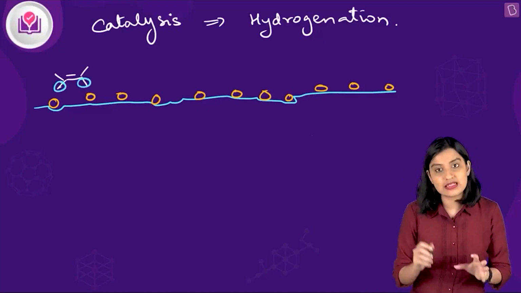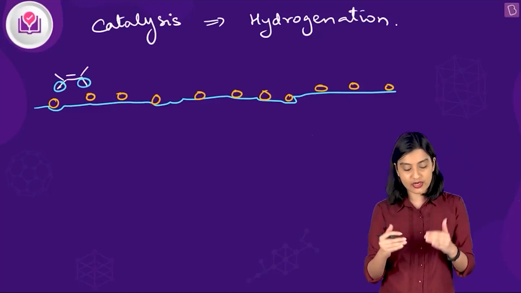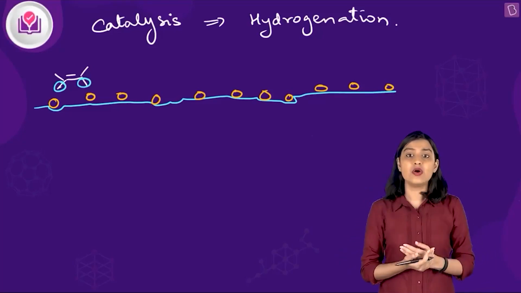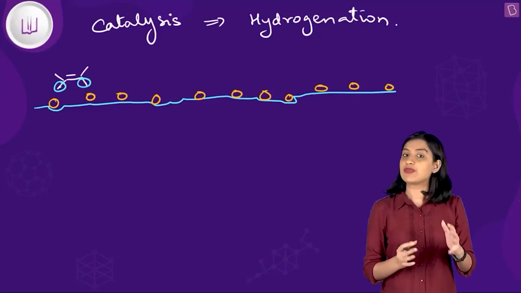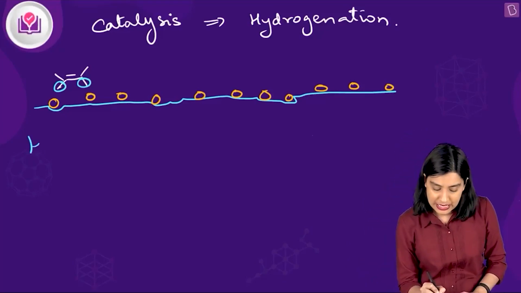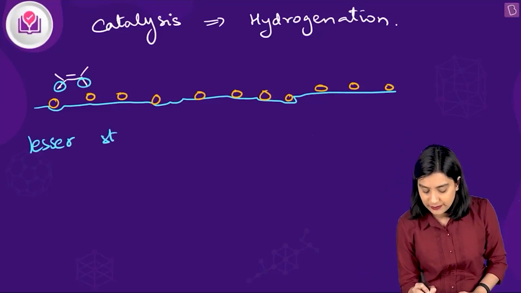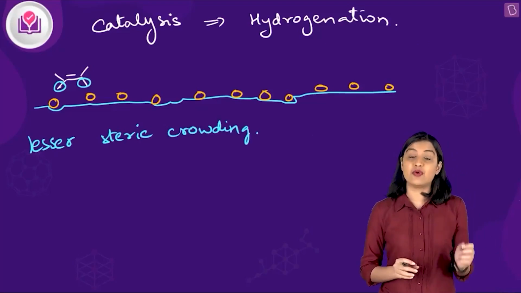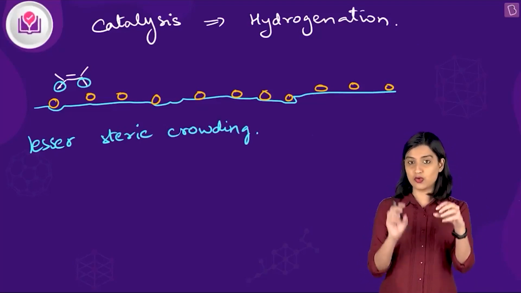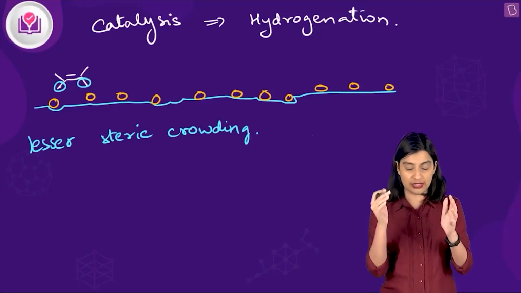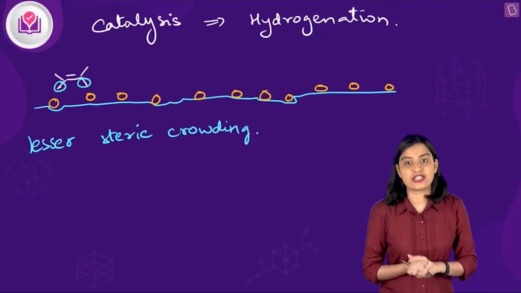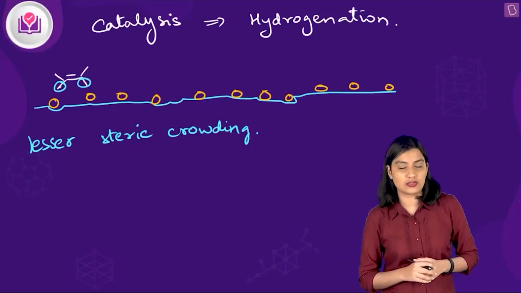The double bond is not able to interact with the hydrogen, which means the hydrogen that is going to reduce the double bond is not able to effectively interact with it. So what do you need? You need lesser steric crowding on the double bond, which means if you have less bulky groups, or smaller groups attached to the carbon on the double bond, then it's going to be easier for the hydrogen to have its reducing action in the case of catalytic hydrogenation.